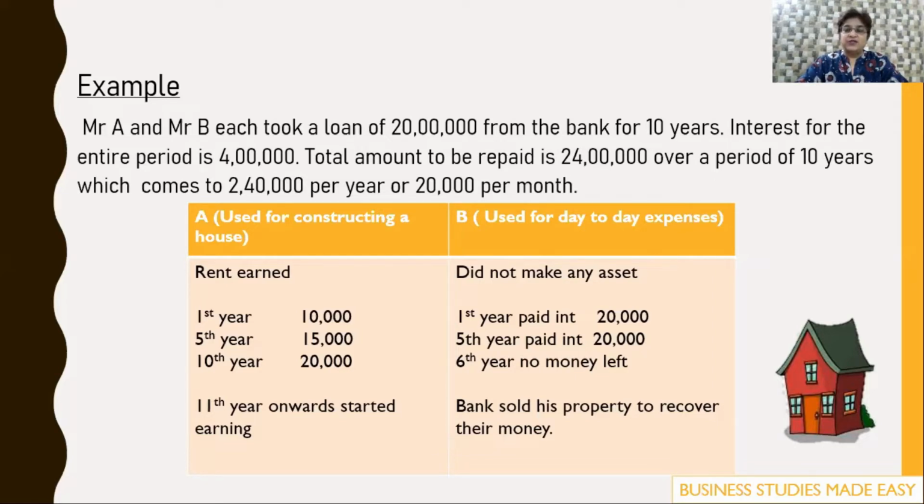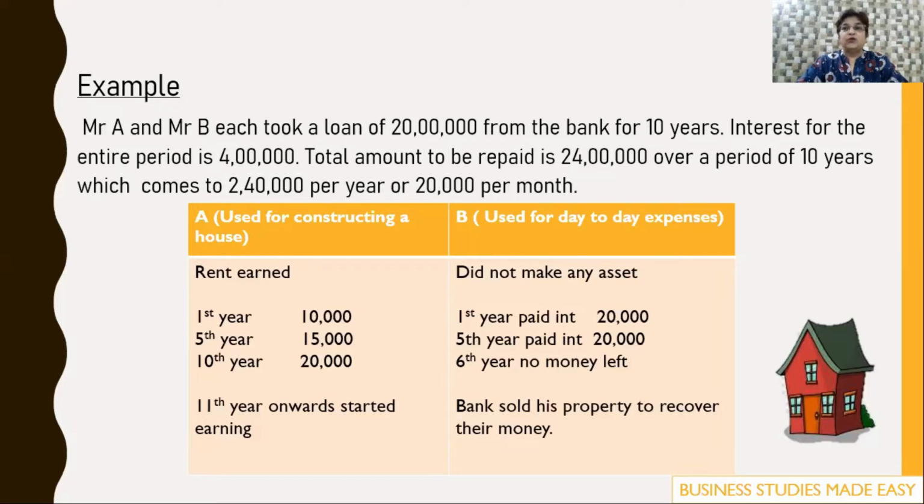Now let us see what Mr. B did. Mr. B took a long-term loan, but he used it for day-to-day expenses. He never built any asset. He used it to run his business. In the first year, he was able to pay 20,000 per month, and till the 5th year, he could pay 20,000 per month. But by the 6th year, he had used up all the money just to run the day-to-day expenses of his business, and he had not made any asset.